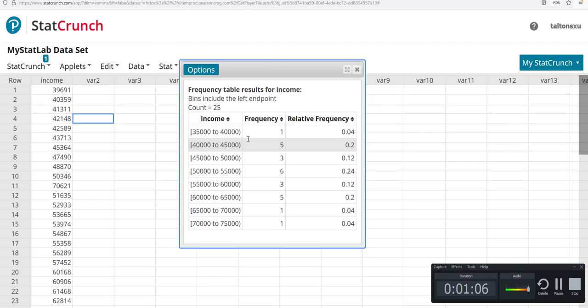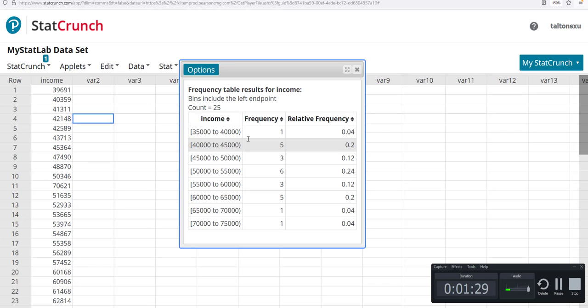your graph, your table. The one thing you have to be very careful about with this table, as you can see, is it's a bracket on 35,000. That means 35,000 is included in this class interval. There's a parentheses around 40,000. That means 40,000 is not included.